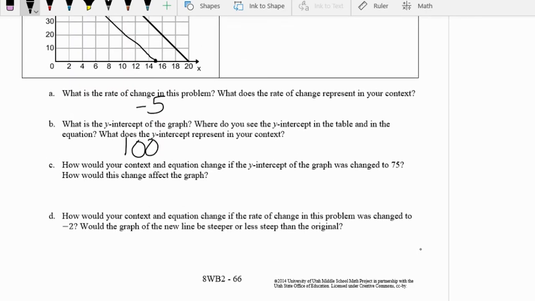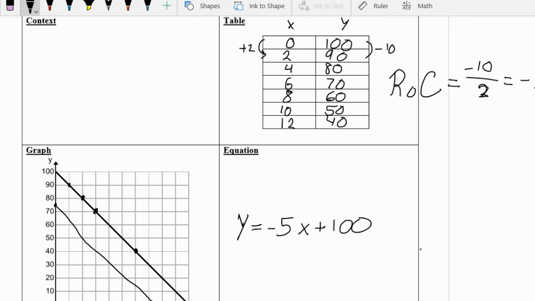If we changed our rate of change from negative 5 to negative 2, would the new line be steeper or less steep? Let's think about that. If we change it to negative 2, we'd have to make something divided by 2 equal to negative 2. If we multiply both sides by 2, we get that it has to be negative 4. So instead of 10, we would only be decreasing by 4, which would mean it would be less steep.